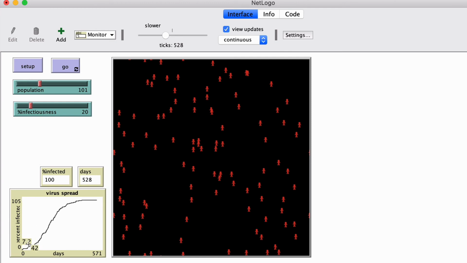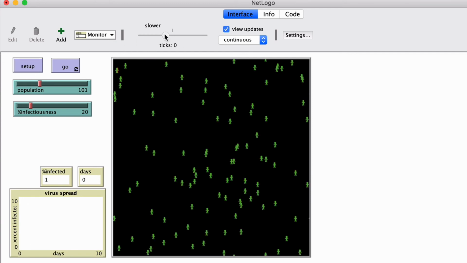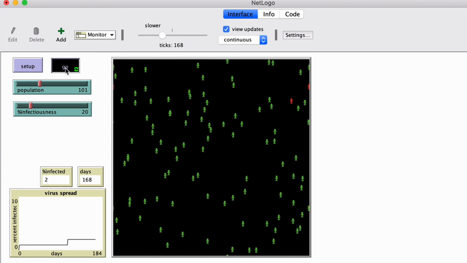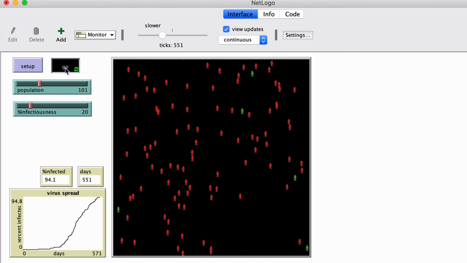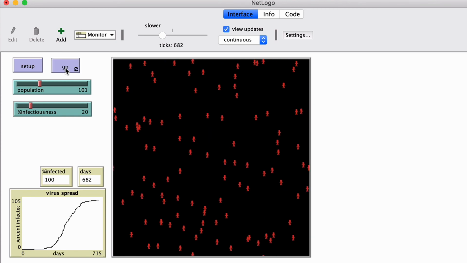If you look at the graph down here, we see we start off slowly, we have a really fast rate of infection, and then it took 528 days for everybody to be infected. Okay, let's just try this again. I'm going to slow it down again just a little bit so you can see it more easily. Okay, so we start off slowly as just 1 or 2 people get infected, and then once lots of people are infected, the infection proceeds rapidly until everybody's infected.